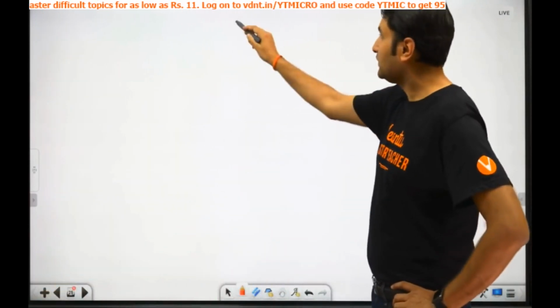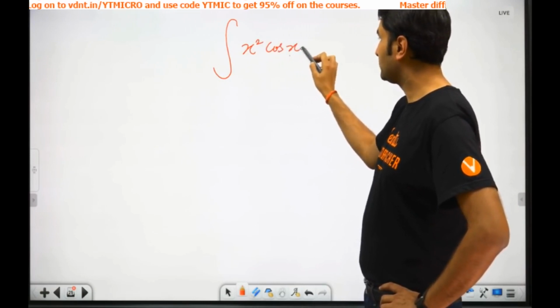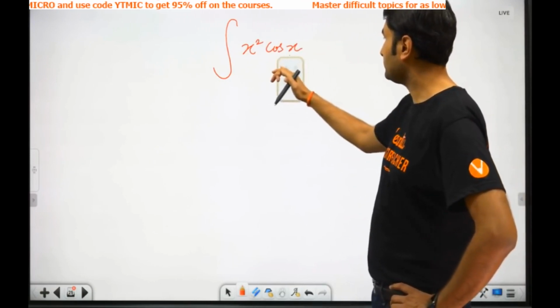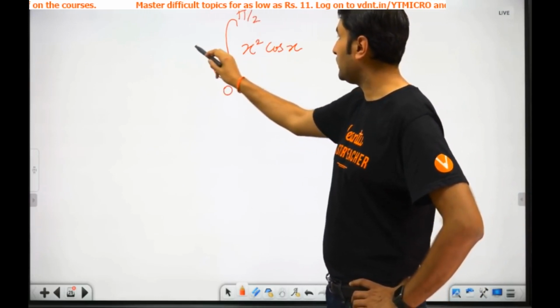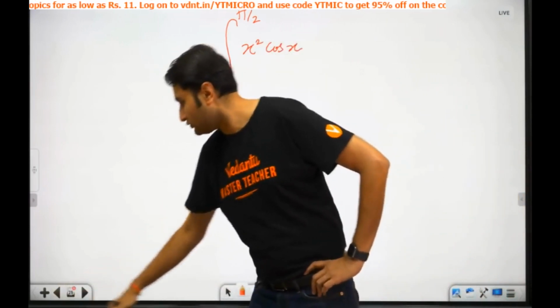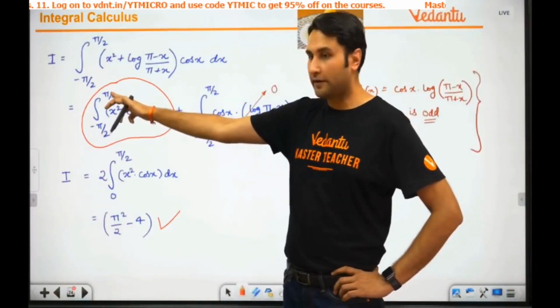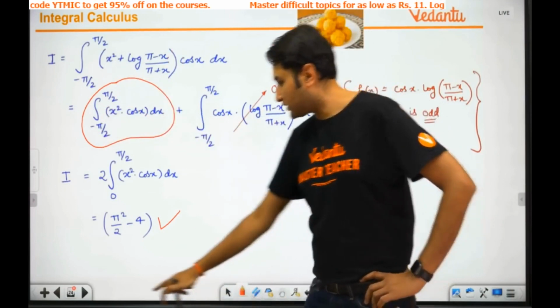Using a shortcut method. So basically I am doing the integral of x square cos x between 0 and pi by 2, and there is a 2 times also. Right? Remember, this is what I have to do: minus pi by 2 to pi by 2. Even function, 2 times 0 to pi by 2, same thing. Okay, so let's move ahead.